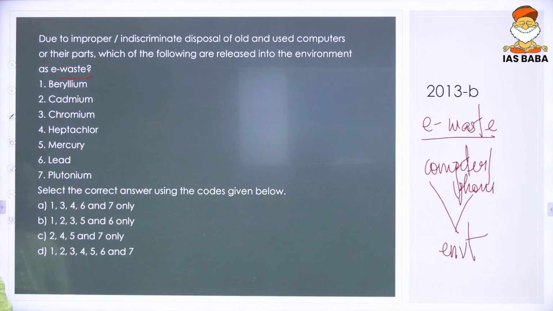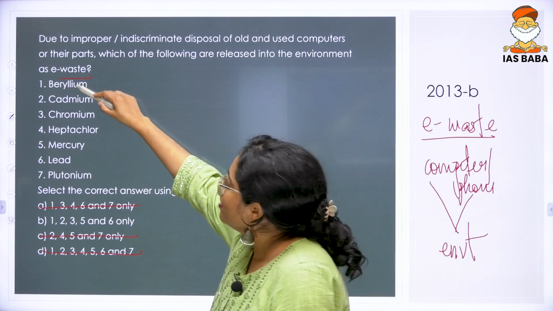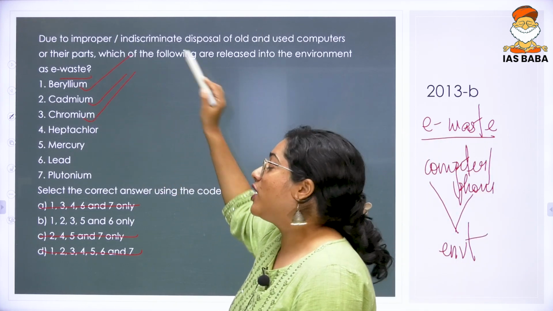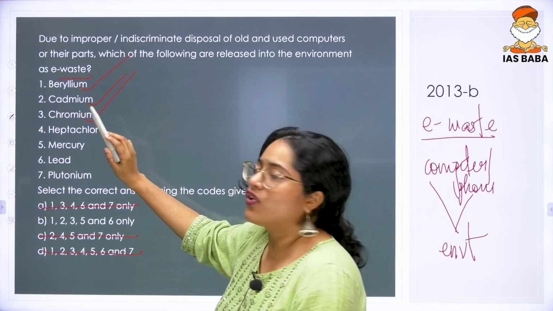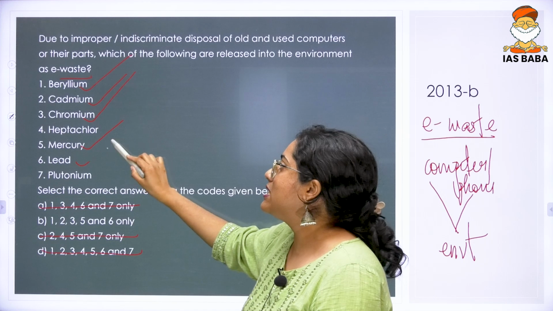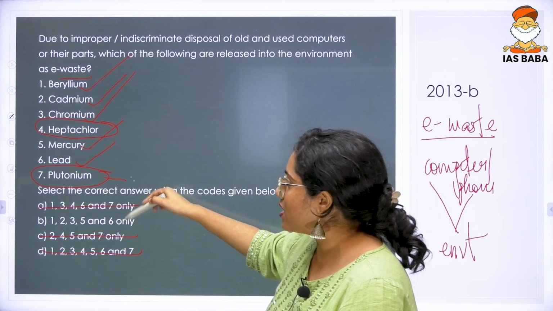So, look at any option which has number 7. This is gone. This is gone. This is gone. You have your answer already, which is 1. Beryllium, 2. Cadmium, 3. Chromium, 4 is heptachlor, 5 is mercury, 6 is lead. So, heptachlor and plutonium are out. Plutonium because it's radioactive.